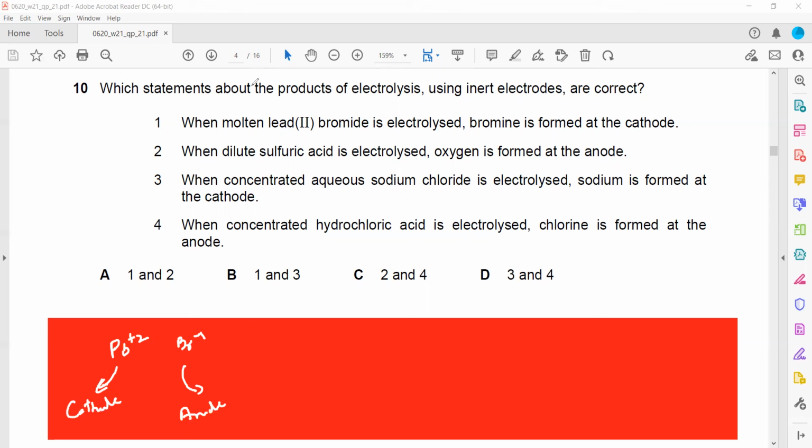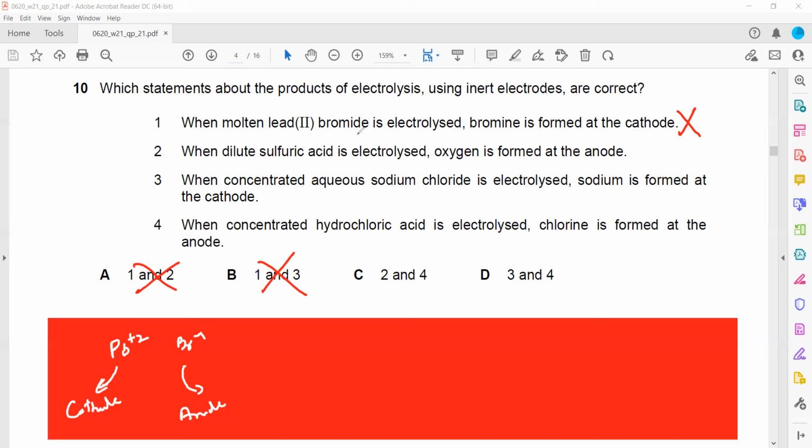The bromide ion moves towards the anode, but the statement says it is moving towards the cathode. So statement 1 is wrong, and any option with 1 is totally incorrect. Then we check option 2.